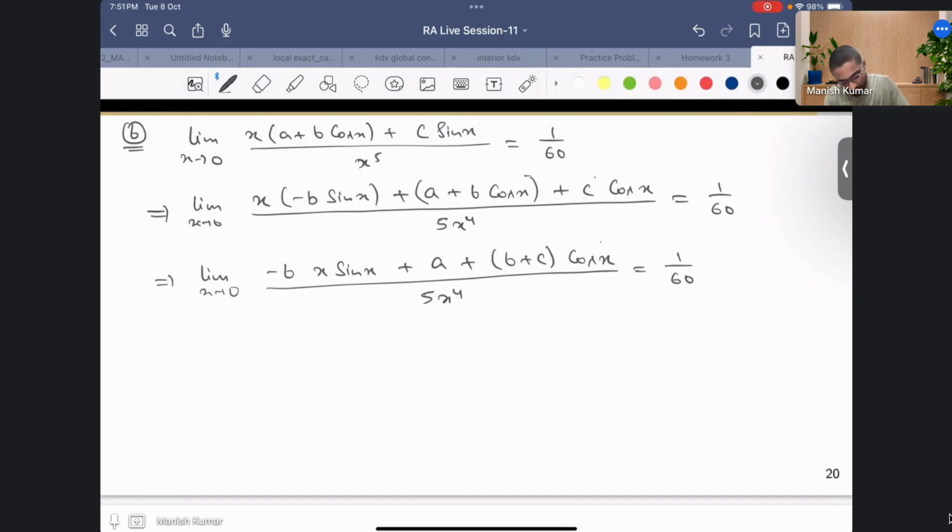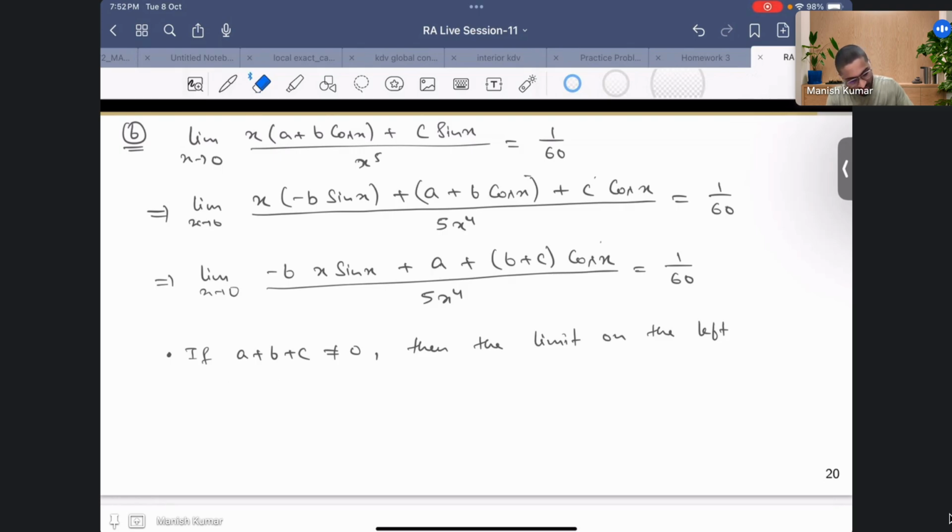So the first condition what I'm getting is, maybe how should I write, so let me write in a line, then it would be easier. If a plus b plus c is not 0, then the limit on the left does not exist, or I should write is not finite, cannot be finite.